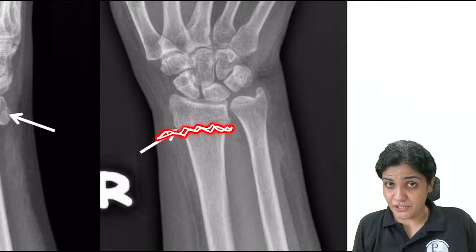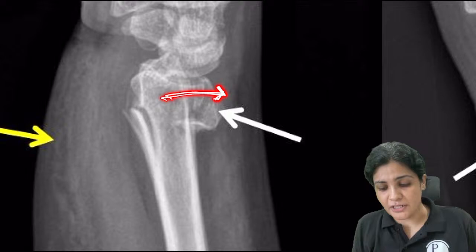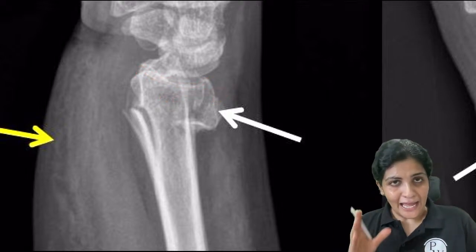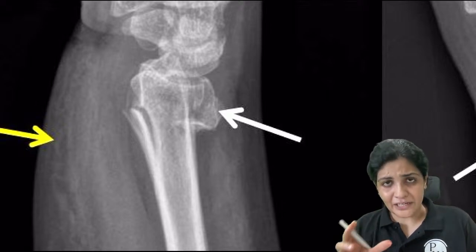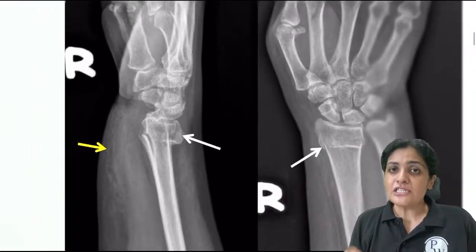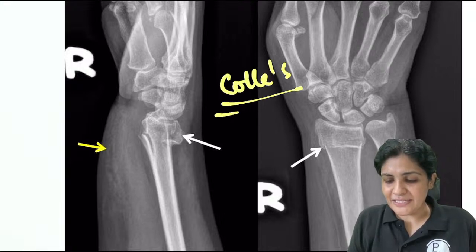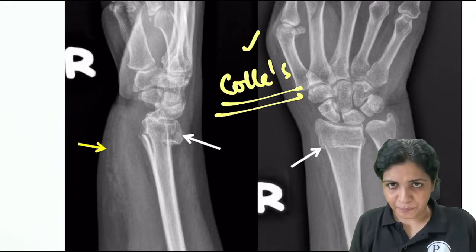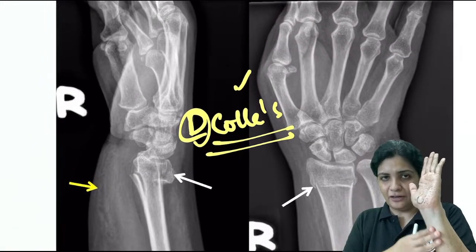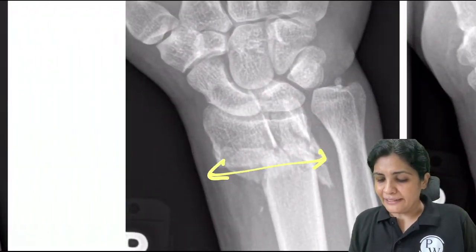But to call it a Colles fracture, this is not enough. The most important thing is the displacement: the angulation should be on the dorsal aspect. There should be displacement or tilt, at least a dorsal tilt, a supination, impaction fractures, dorsal tilt, dorsal angulation. All these terms come under Colles fracture. This is an example of a Colles fracture, where you can see there is a dorsal angulation or dorsal tilt. Understood? This is the dorsum of the hand and this is the ventral aspect of the hand. No confusion.